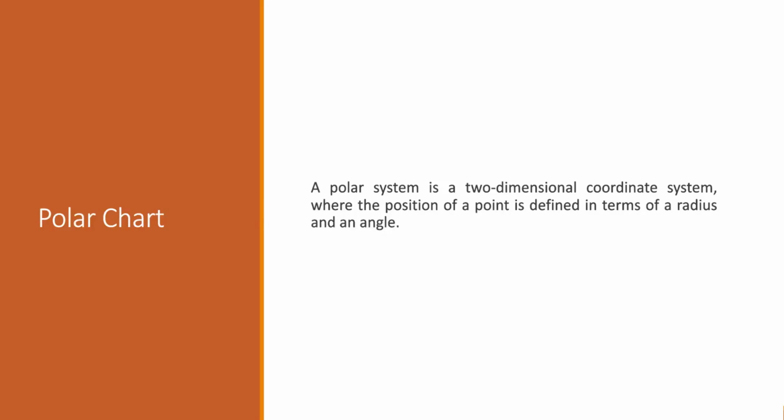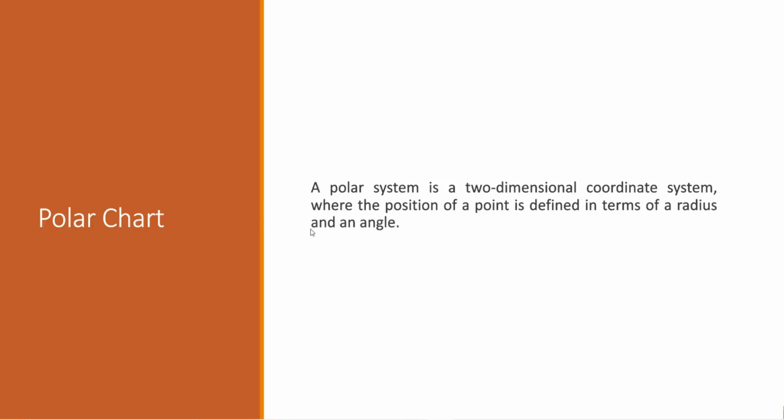A polar system is a two-dimensional coordinate system where the position of a point is defined in terms of a radius and angle. So let's take a quick look at what these two coordinates represent. Firstly, we have the radial coordinate that denotes the distance between two points called pole, and it is equivalent to the origin of a Cartesian system.